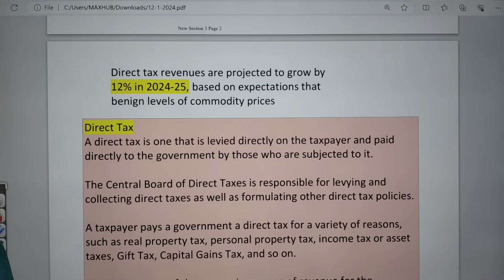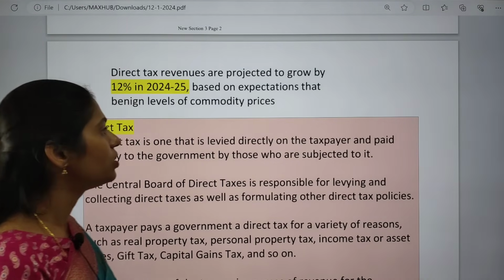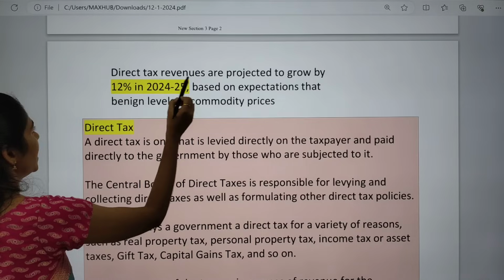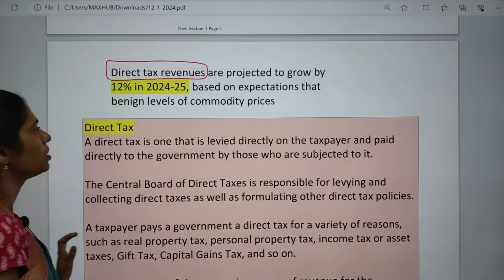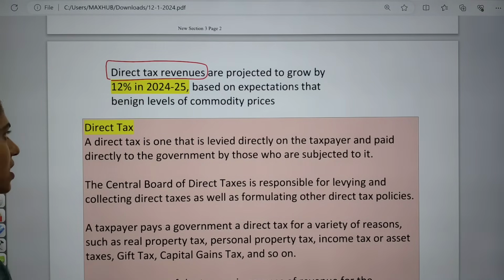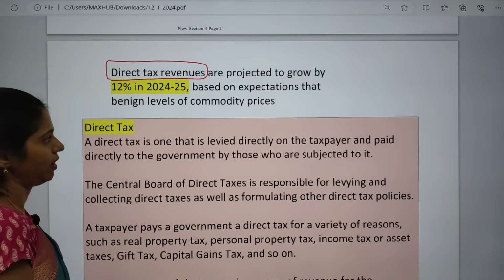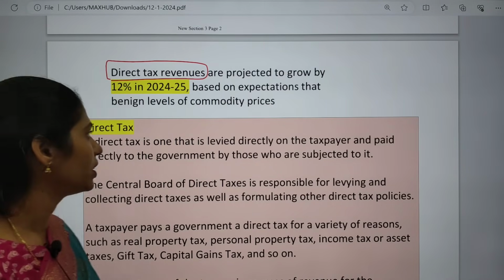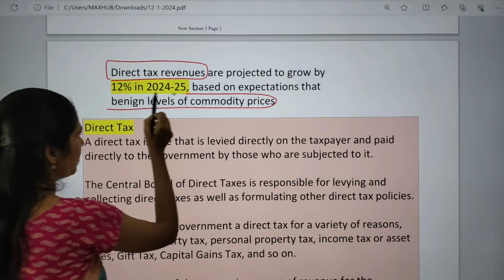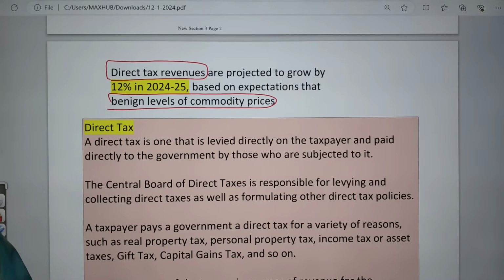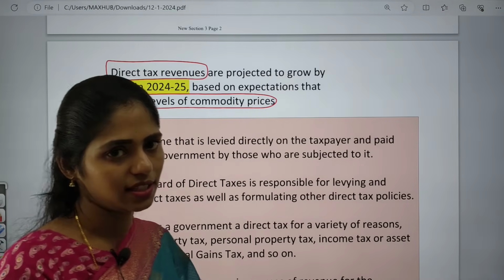There is also a projection that direct tax revenues will grow by 12% in 2024-25, because we are expecting benign levels of commodity prices, and based on this, direct taxes will increase again.